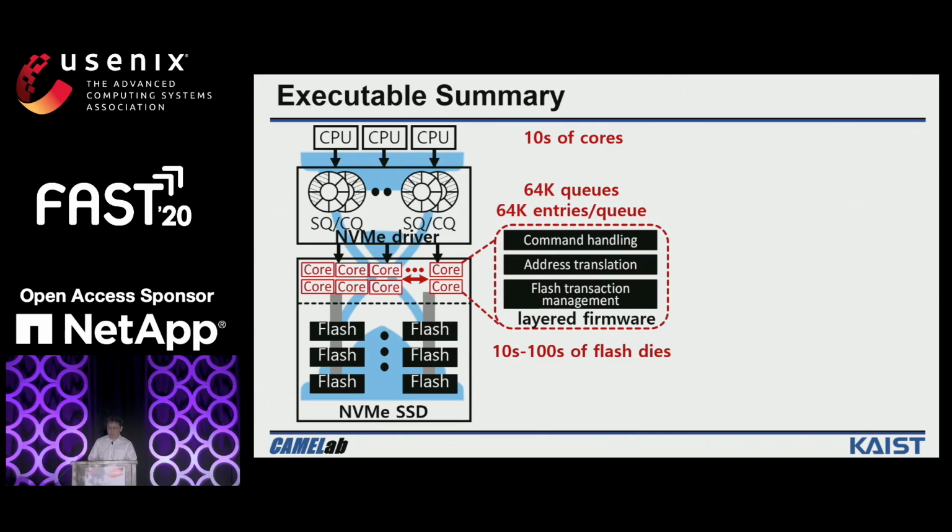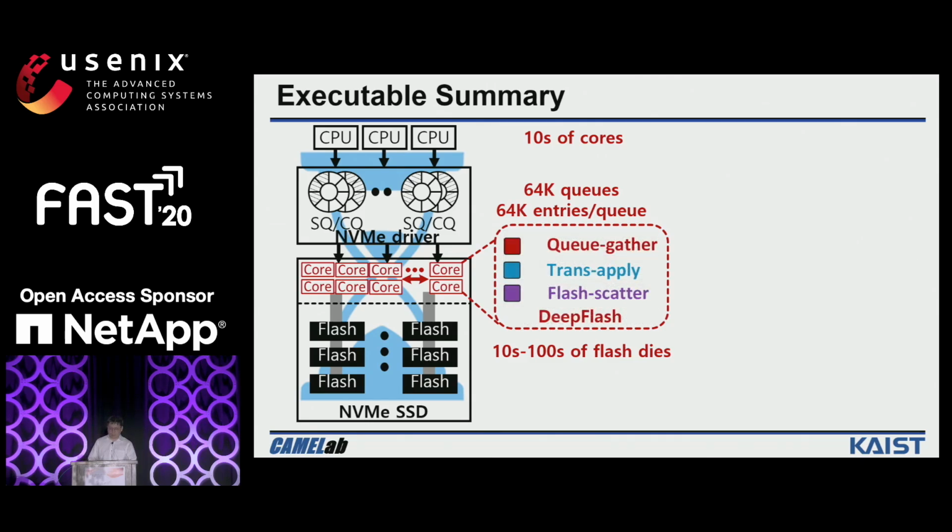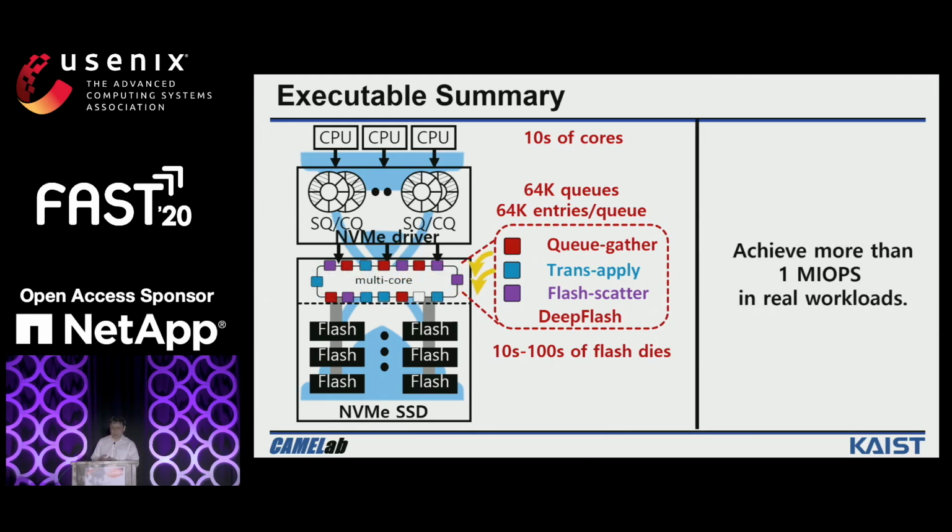To address these challenges, we propose DeepFlash. DeepFlash is a scalable parallel flash firmware. It modularizes the main functions of SSD firmware into different threads and fully utilizes the multiple flash cores to execute the threads in parallel. Our evaluation results show that DeepFlash can achieve more than 1 million IOPS in real workloads.